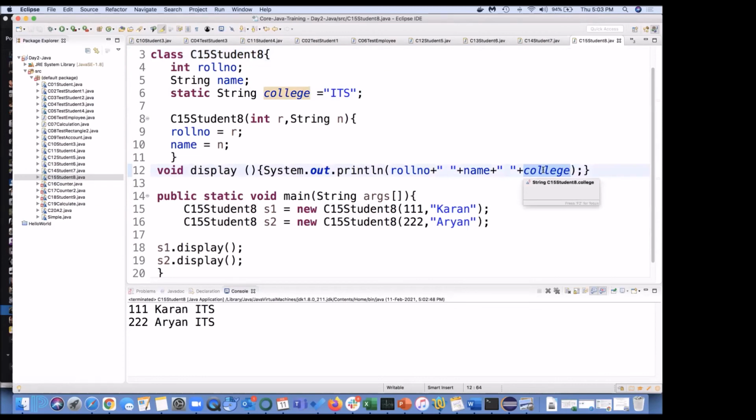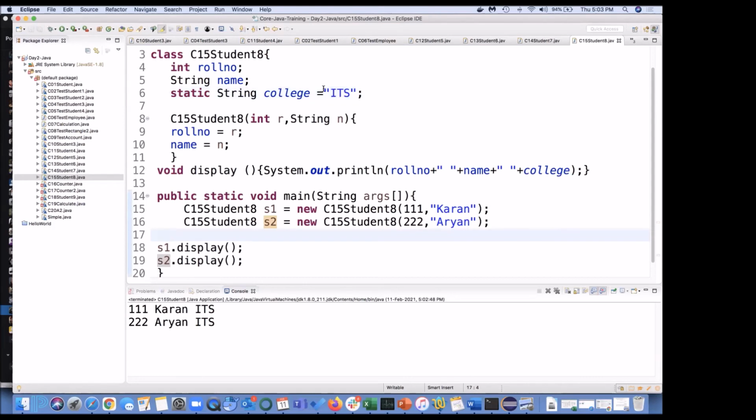Whenever I am running it, it is not something like S1. So I have S1.rollNumber is 111, S1.name is current, but it is not S1.college is ITS. Okay, remember this. Your S1 has nothing to do with the static. Your S2 has nothing to do with static. Your static is at class level. So it will always be ITS for whatever student you write.